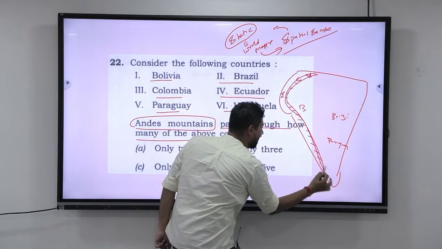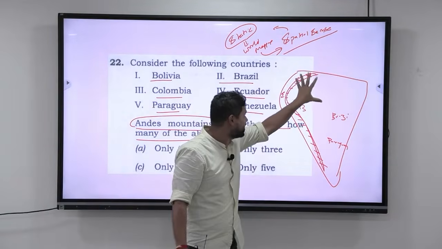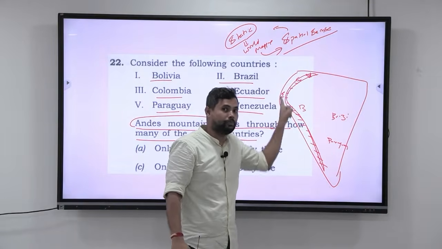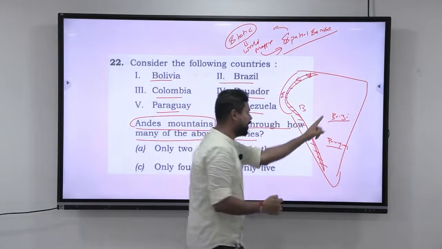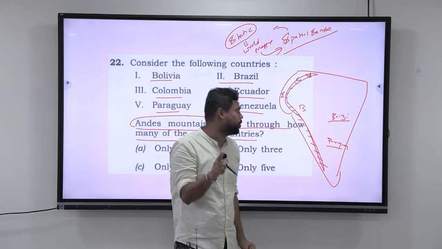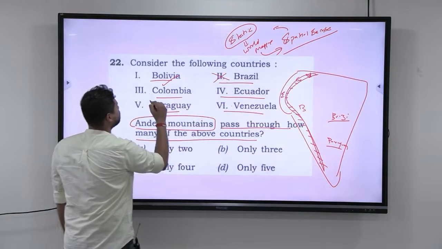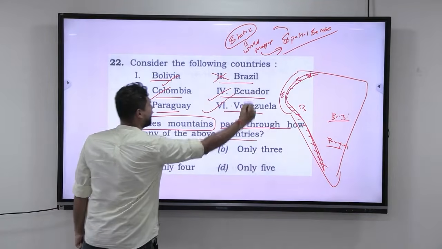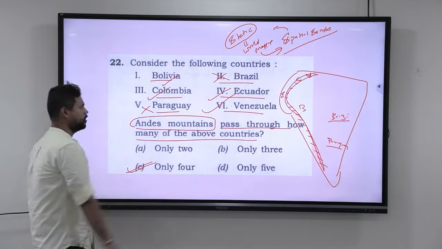So if you look at the Andes mountain, again apply the principle of probability. Because these nations are to the west, there is a high probability that the Andes mountain can pass through these countries. Because Brazil and Paraguay are to the east, they will not have anything to do with the Andes mountain. So if you apply the principle of probability, you know that Bolivia, it can pass through, Brazil, it cannot pass through, Colombia, it can pass through, Ecuador, it can pass through, Paraguay, it will not, Venezuela, it will. So with that, you know that the answer is only 4.